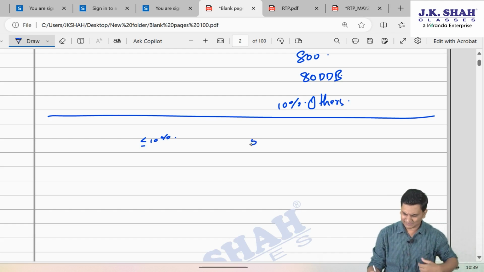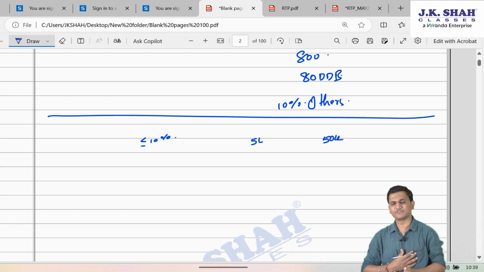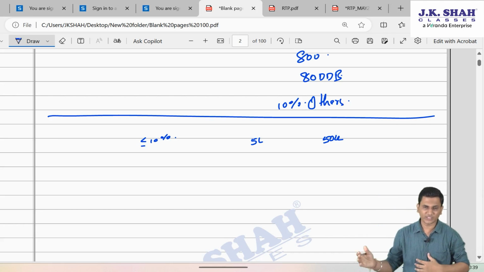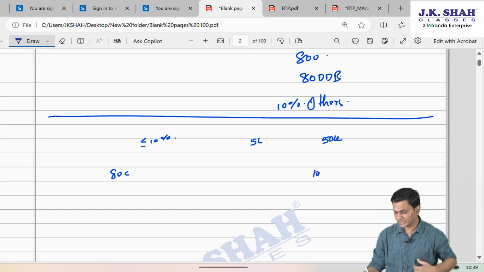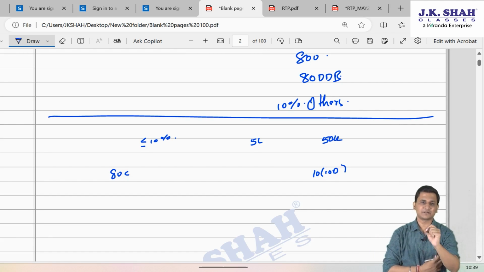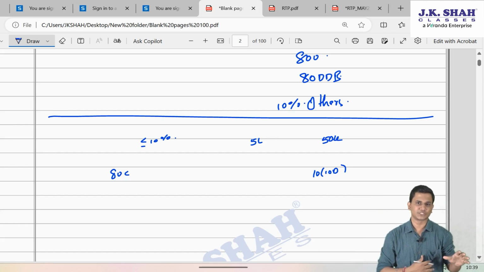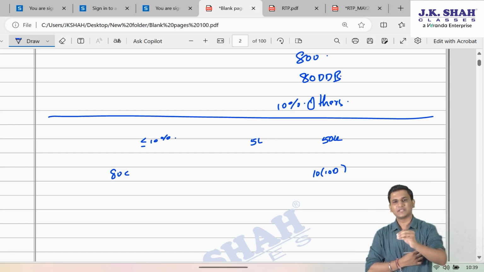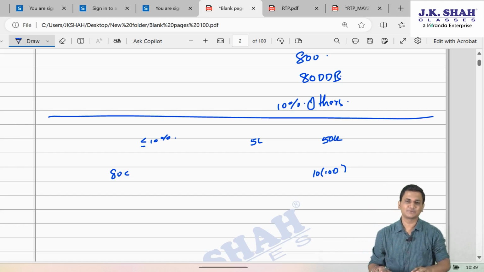So in that same example, if the policy is 5 lakh, premium should be less than or equal to 50,000. If it is more than 50,000, two consequences: 80C will get restricted and section 10(10D) will not give you exemption, the maturity proceeds will become taxable. So this was the erstwhile provision. Let me tell you friends, even in that amendment which has come, these provisions are not changed. They are still the same.